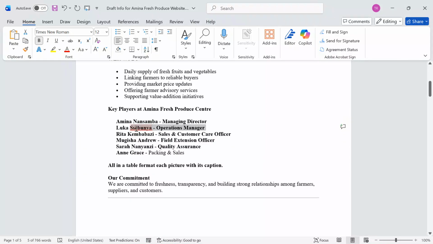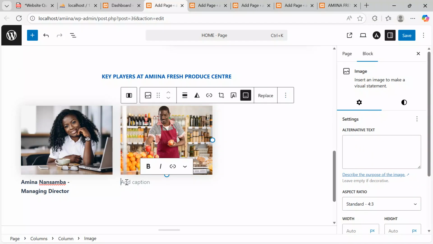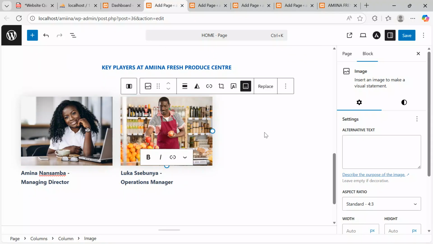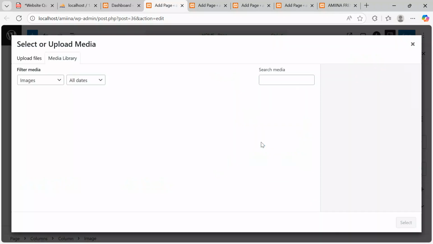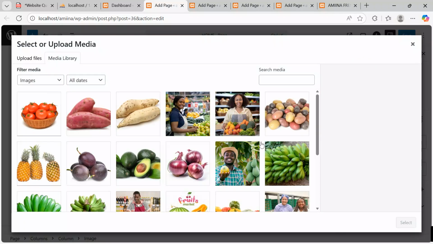Remember, in the exam, you have to compose all this content from your head. You will not be having where to copy and paste unless it has been provided in the support material. So I will come paste over here, our operations manager. Come to the last cell, click over here, click image, media library. We want to put another image.